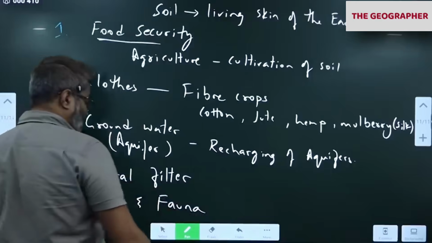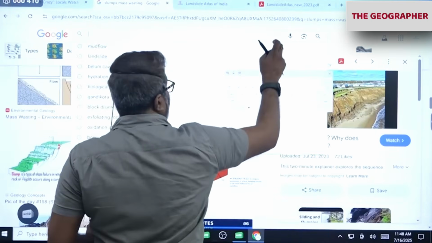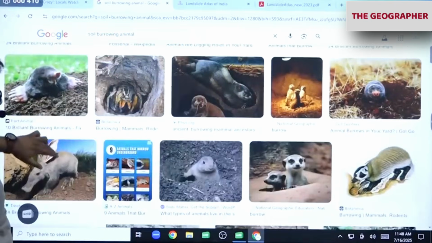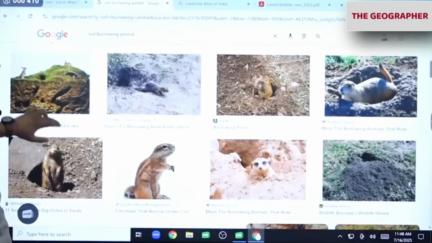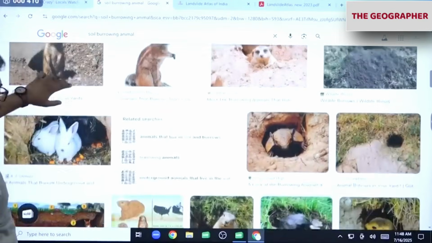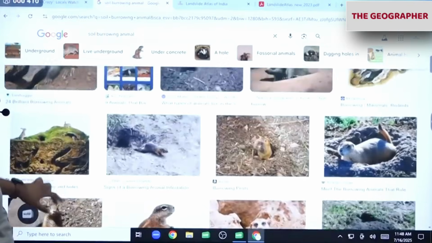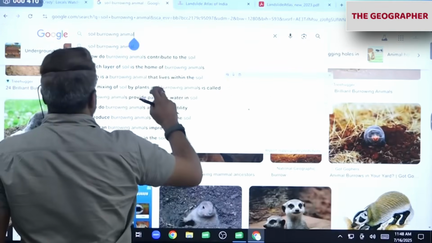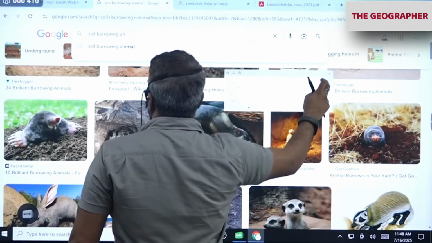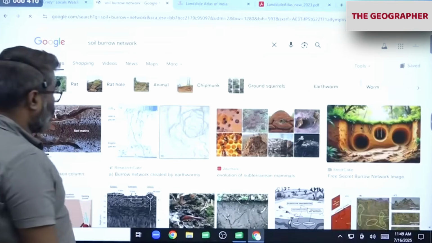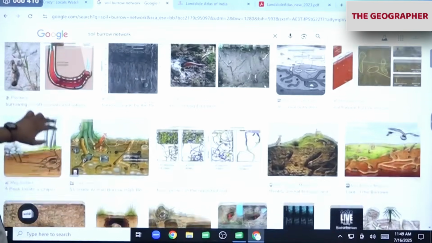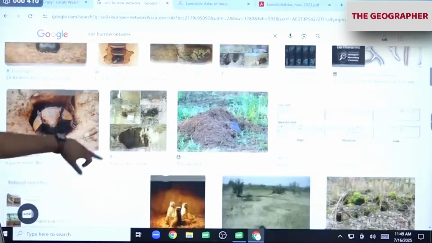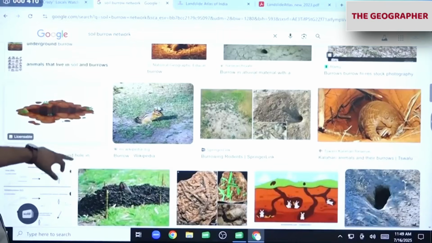I'll just show you one image. Very interesting. So these are all like beavers, otters, rabbits, hares, squirrels. They all burrow inside like this. So see, so many organisms make this kind of burrows and live below the soil, many feet below the surface.